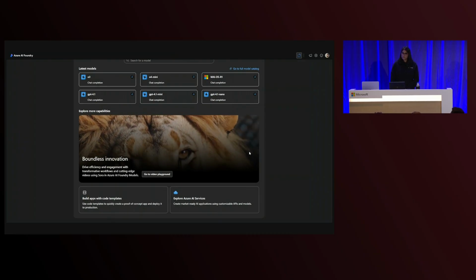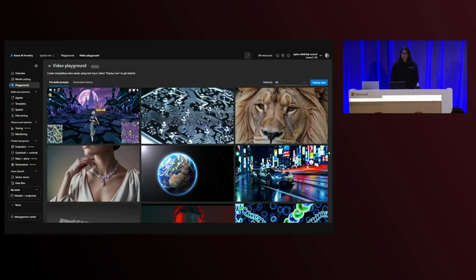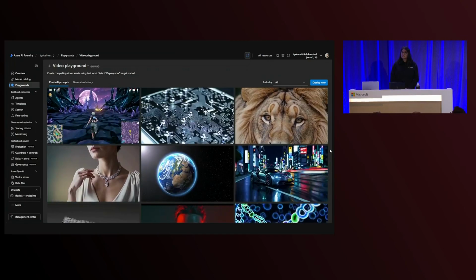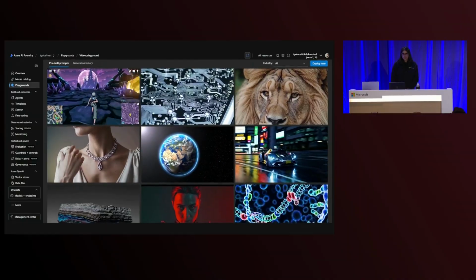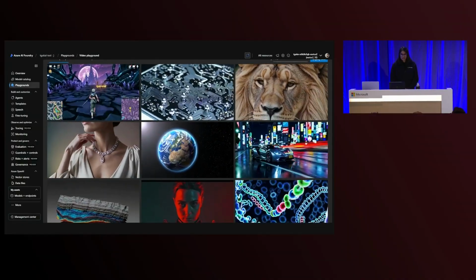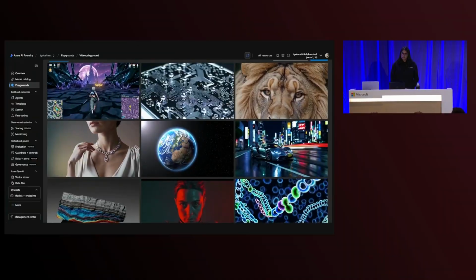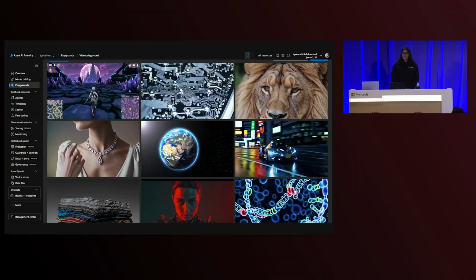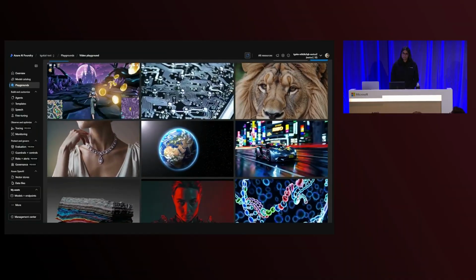And when I'm in the Video Playground, I see the pre-built prompts page from Microsoft, which showcases curated videos selected by Microsoft to inspire me on what is possible with Sora for my industry use case. These are stunning videos, and they cover a variety of different industries. When I hover on a video, I see a slight black backwash, and I'm also able to see the prompt and the model that was used for generation.